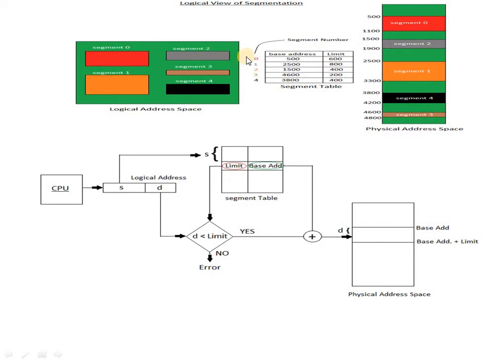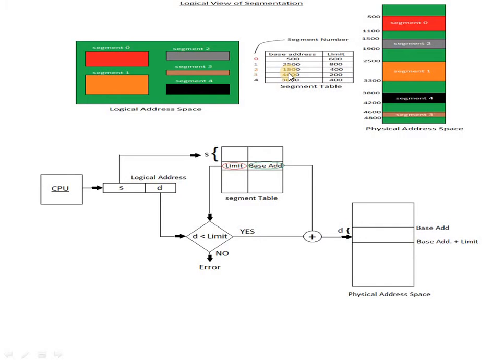Here the first segment, that is 0, has base address 500, that is the starting address, and limit, which denotes the length of the segment, is 600. Next, segment 1 has a starting base address of 2500 and the total, 2500 to 3300, is an 800 length. Likewise, this segment table is stored.